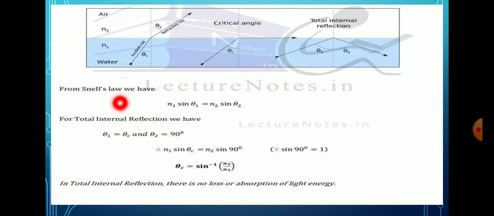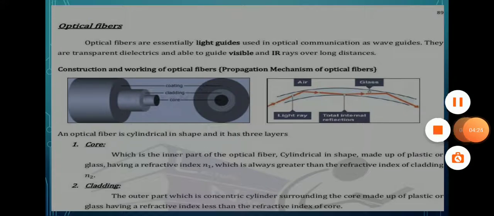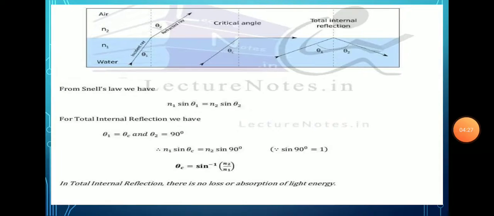By applying Snell's law, which is the law of refraction, Snell's law is defined as sin i divided by sin r, and that is a constant. So that n1 sin theta 1 is equal to n2 sin theta 2.